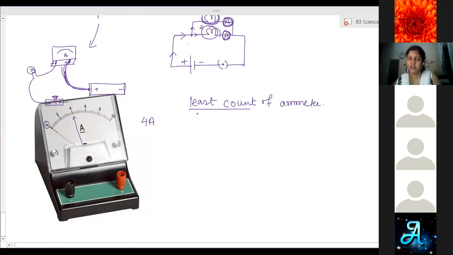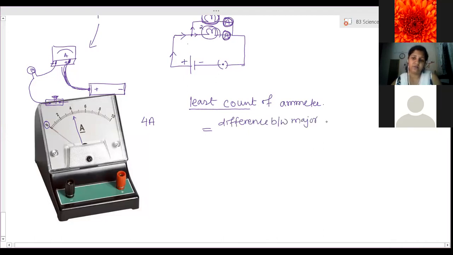How to find that? It is found by the difference between two major divisions, divided by the number of small divisions between them.